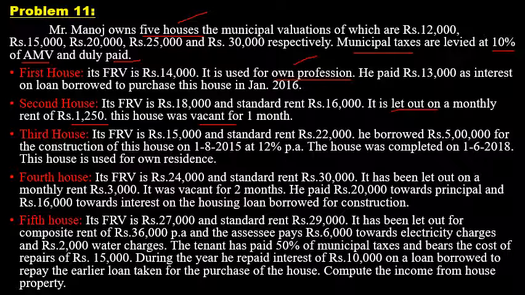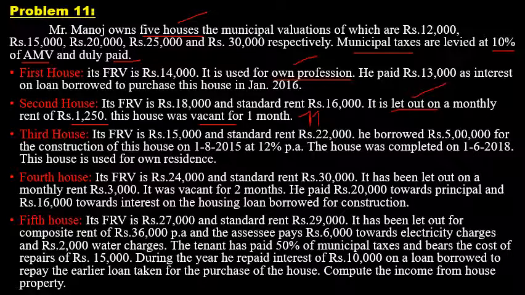So total let out is 11 months. Therefore you have to calculate rent received for 11 months due to 1 month vacancy. Total let out duration in the previous year is 11 months. So 1,250 into 11 months is the rent received for second house. So second house is a let out property.